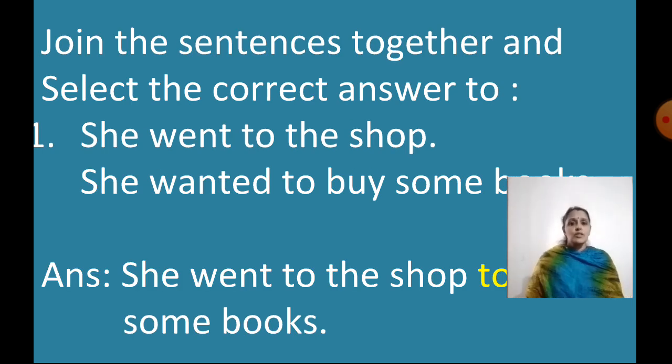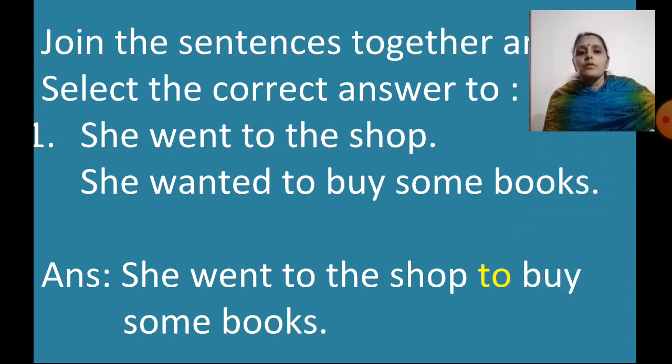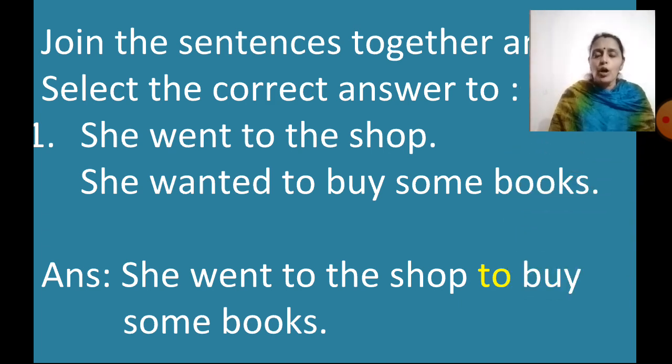Join the sentences together and select the correct answer. Children, this was chapter 3. We were given two sentences and we were asked to join them, right? She went to the shop. She wanted to buy some books. When I have to join these two sentences to form one sentence, what is the word I'll be using?